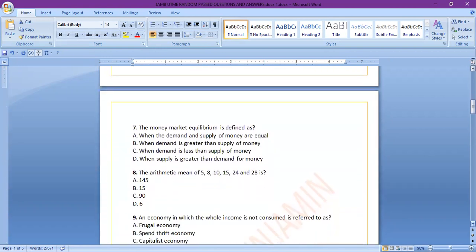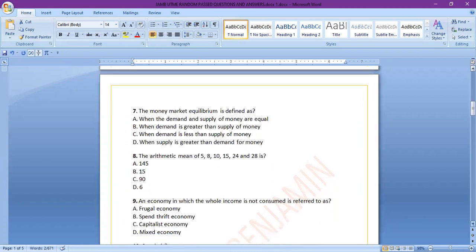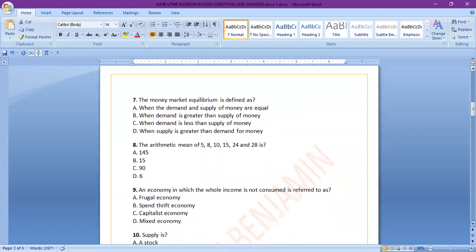The next question is number 7. The money market equilibrium is defined as A, when the demand and supply of money are equal. B, when demand is greater than supply of money. C, when demand is less than supply of money. D, when supply is greater than demand for money.